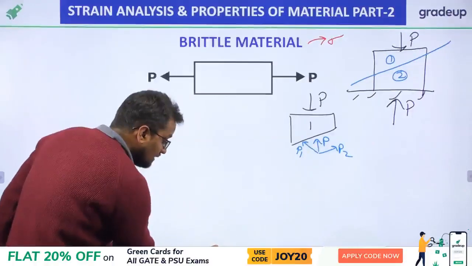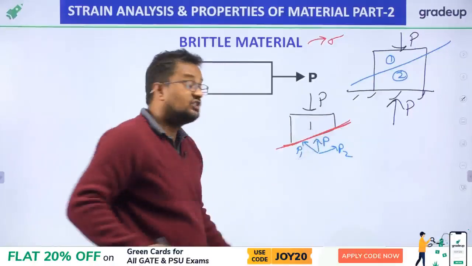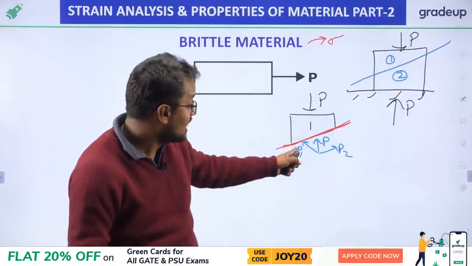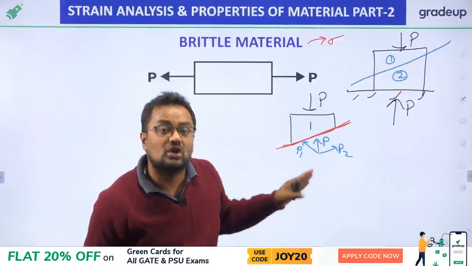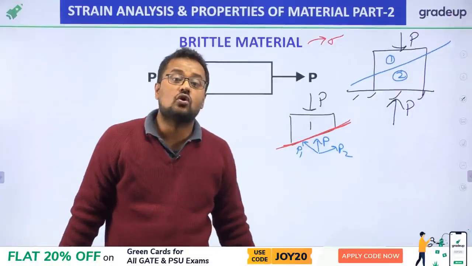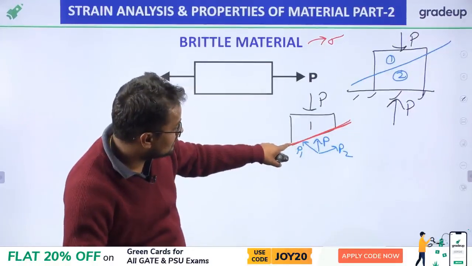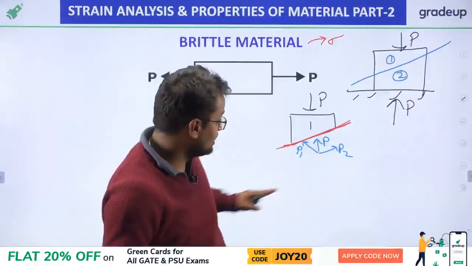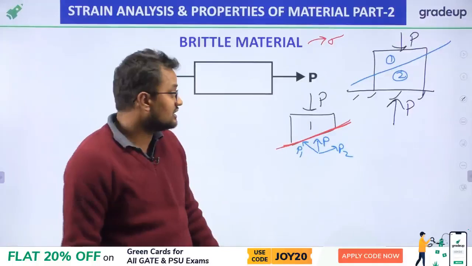On this plane, this P1 is normal to this red plane, therefore it will be causing normal stress. And this P2 is tangential to the red plane, it is shearing, therefore it will be causing shear stress.